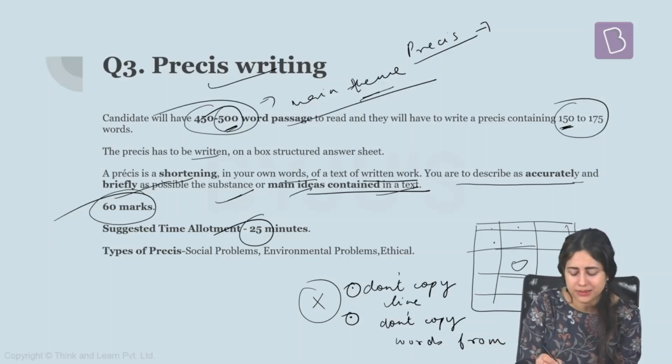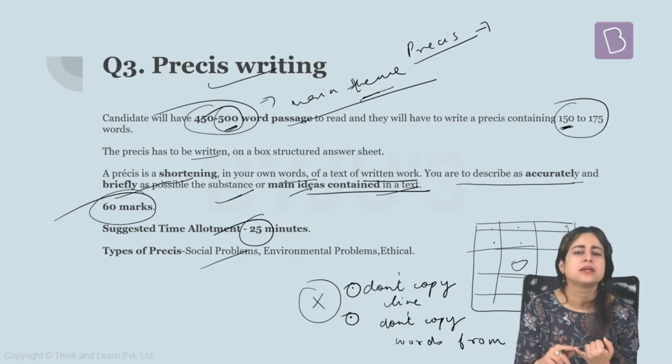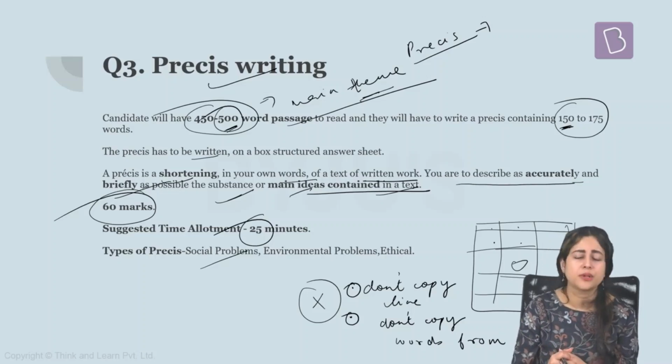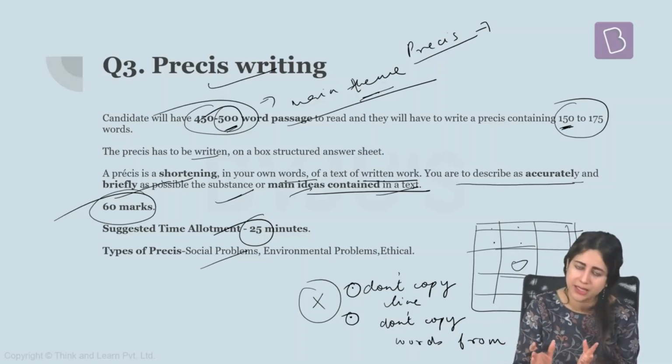Generally, the Pressy topics are also similar. Either they are social problems, they could be about the problems of inequality in healthcare between rural and urban India. It could be about the problems being faced by women in the workplace. It could be about the school dropout levels which are very high among Indian girls. It could be about the problem of lack of adequate nutrition in rural areas for young children. It could also be about the imbalanced regional development in India, about dowry, about joint family problems, anything. All social problems can come here.